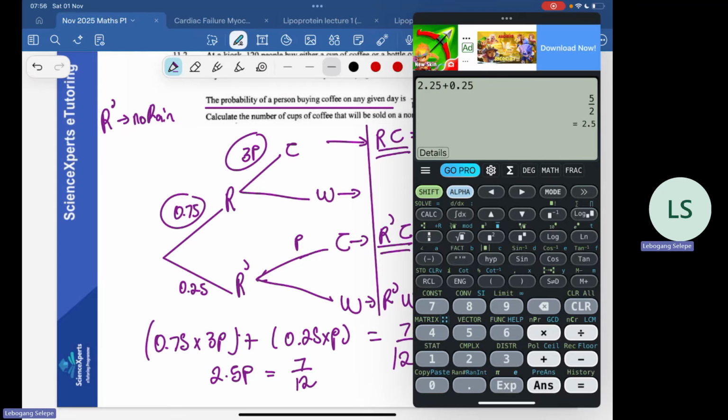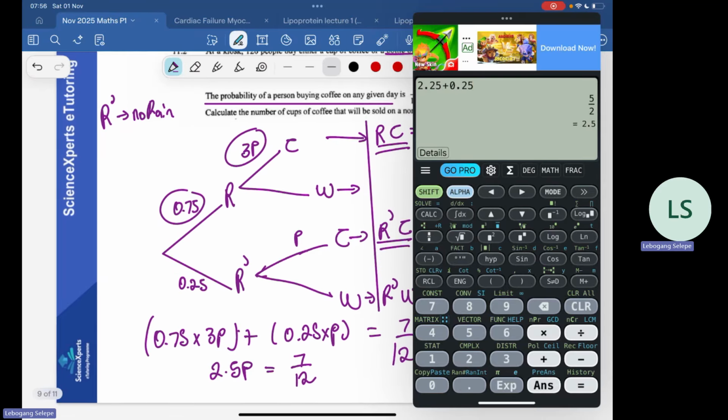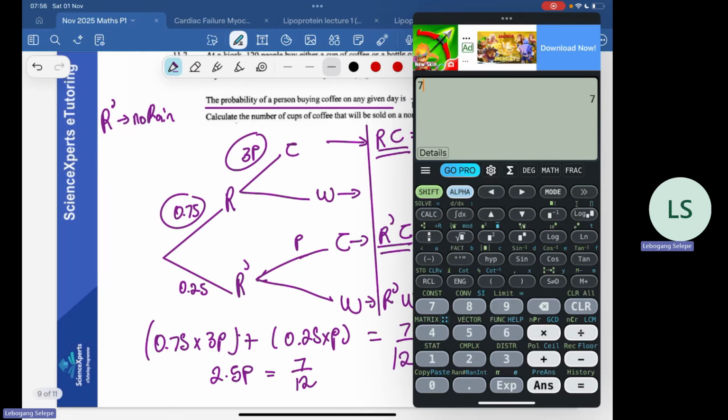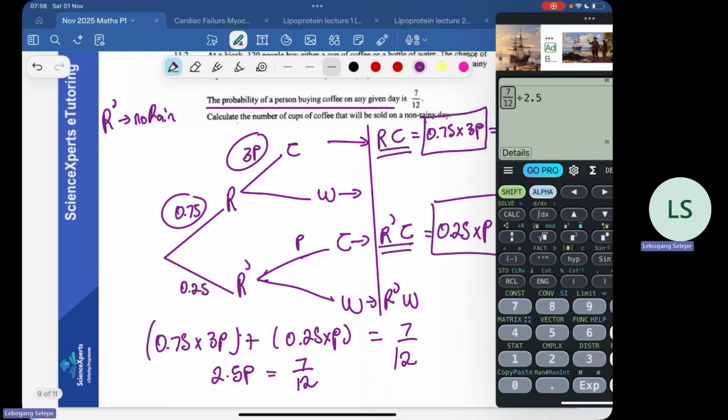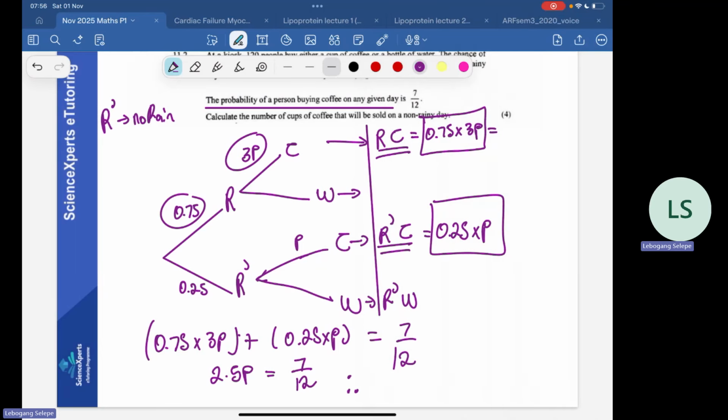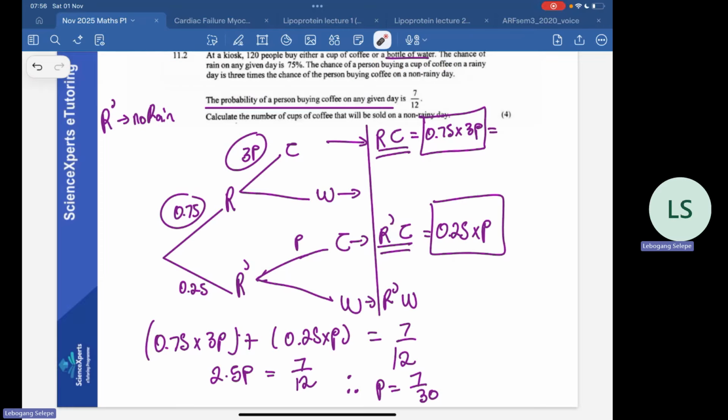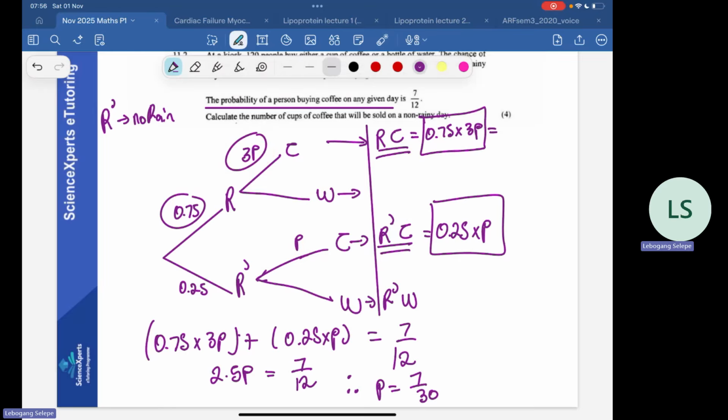So basically p is 7 over 12 divided by 2.5. 7 divided by 12 divided by 2.5 gives us 7 over 30. So therefore p equals 7 over 30, right? Remember, p is what? p is the probability here, right? It's the probability here. So now they say that here it's 7 over 30.